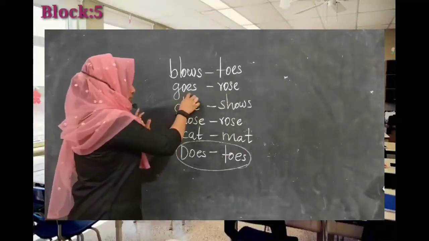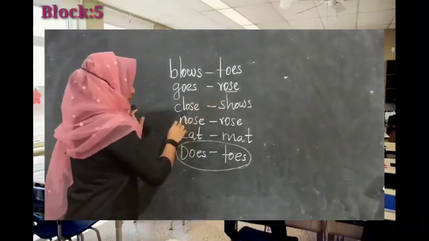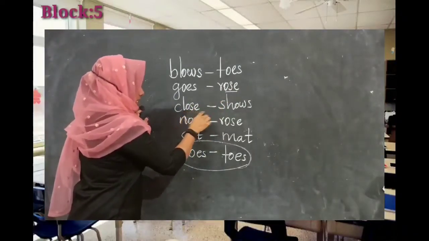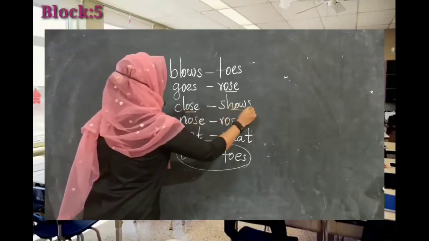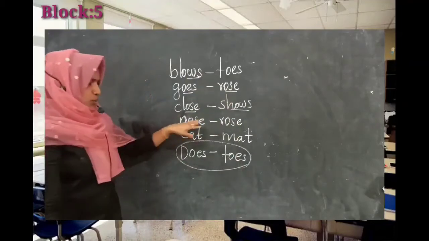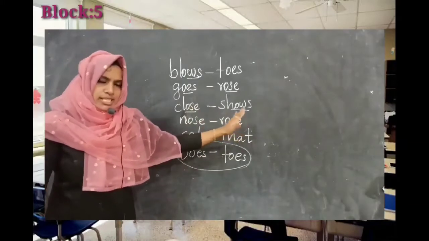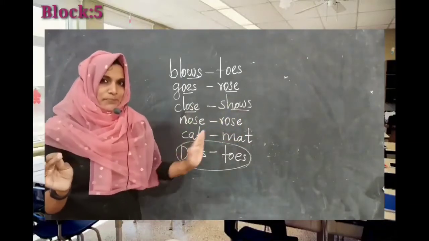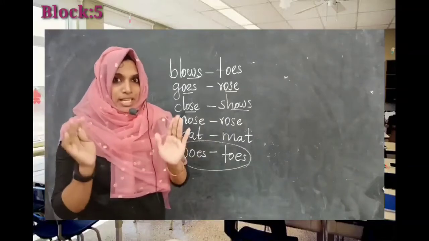Here also O-E-S. But what about here? O-S-E. The spellings are different. O-S-E and here O-W-S. Here also these words have different spelling. And what about nose and rose? This pair of words also have the same sound and the same spelling, same letters.